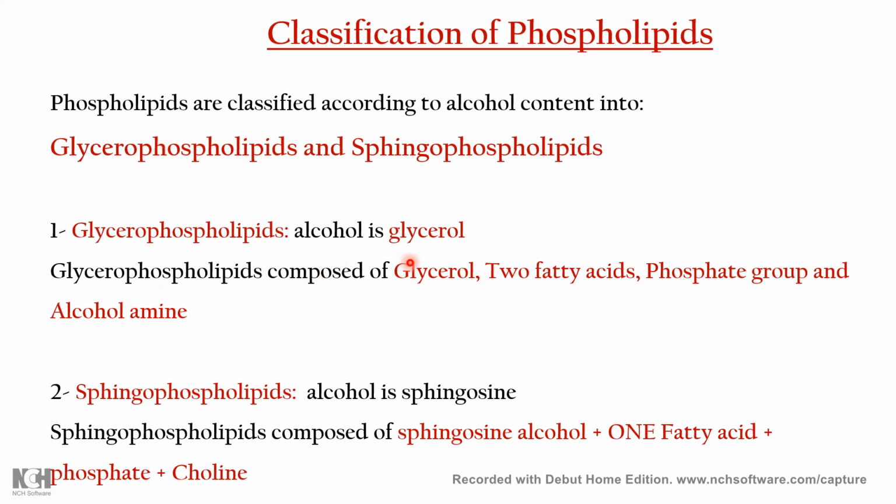If glycerol is attached, it is called glycerophospholipid. If sphingosine is attached, it is called sphingophospholipid. So they have glycerol, but sphingophospholipid has sphingosine. Glycerophospholipids have two fatty acids, similarly, sphingophospholipids have one fatty acid, and they have a phosphoric group. They also have some alcohol amine like choline, serine, ethanolamine. Similarly, sphingophospholipid always contains choline. So this is the further classification of phospholipid.